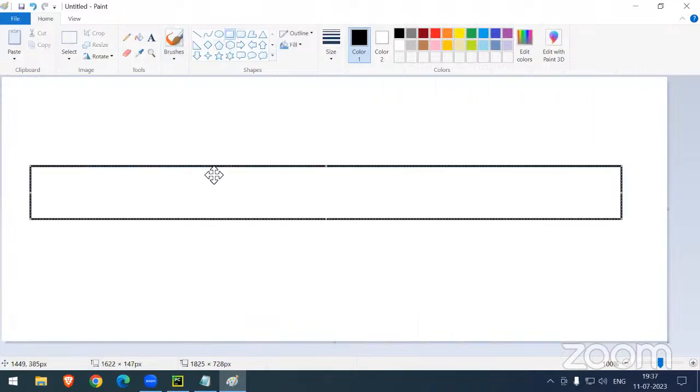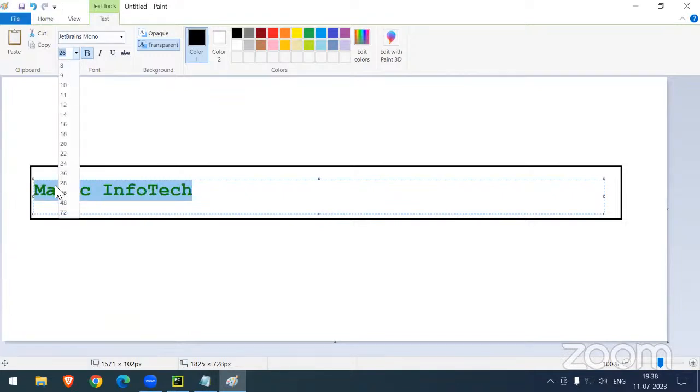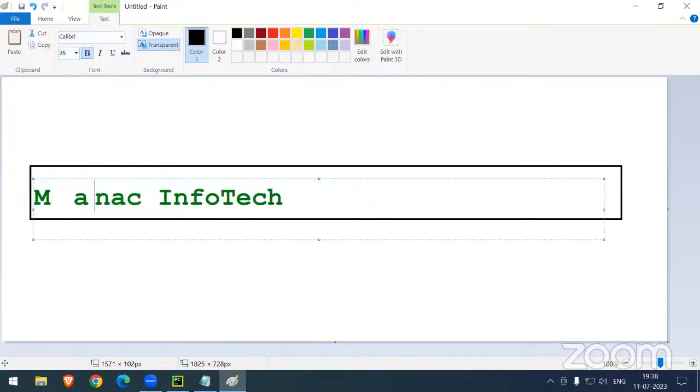So here I'm creating a very simple box. In that box, I'm just pasting some values.